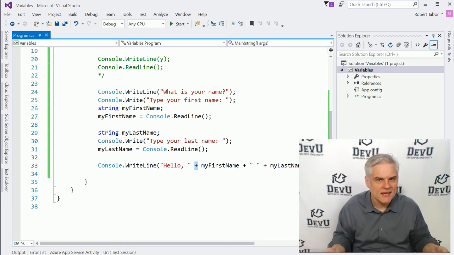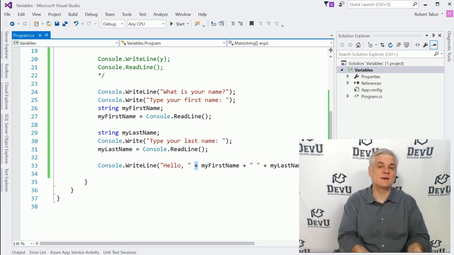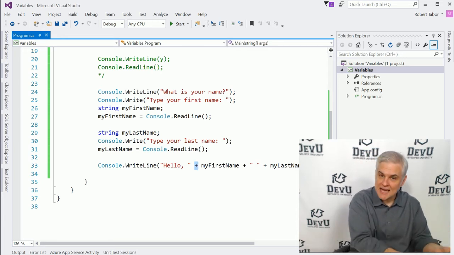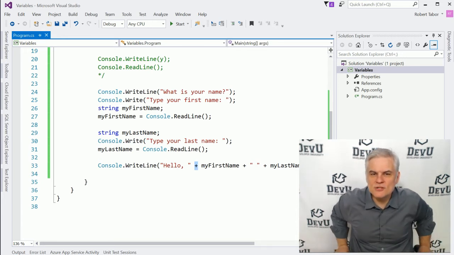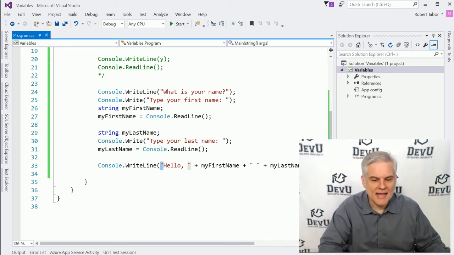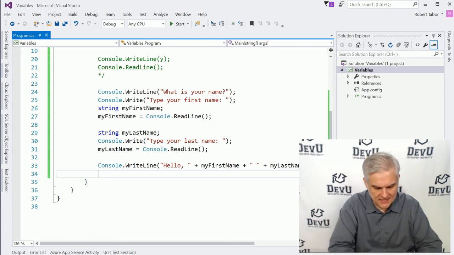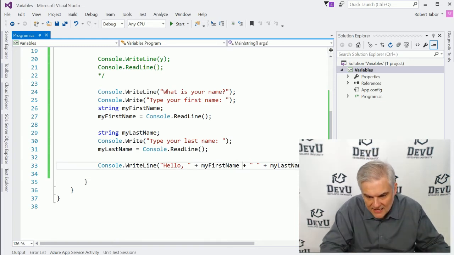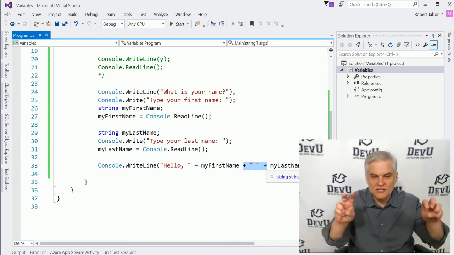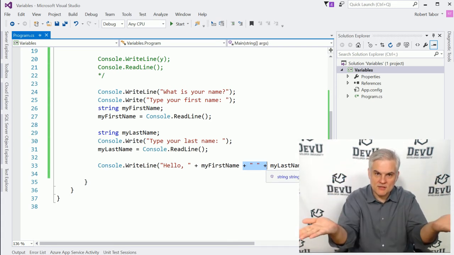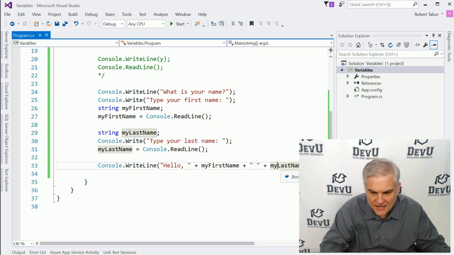Kind of does the same thing, but we need to understand that there's a fundamental difference in how operators interact with different data types, okay? You'll see why this is important as we continue on through this course. But at the very end here, we're expecting to see hello, comma, space, Bob, space. Notice that I have in here an additional double quote with a space in between to give some spacing between the first name and the last name, and then obviously my last name here.